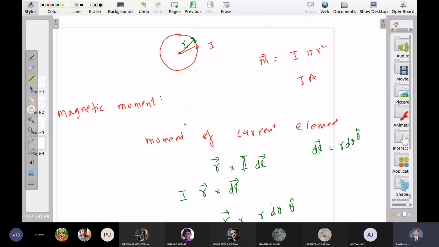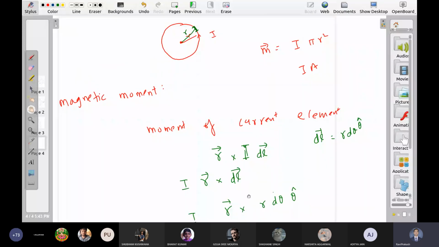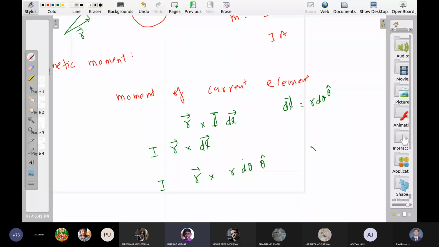r into r square. Sorry, something is not right here. This is vector r. Just give me a few seconds. There is a factor of 2, right? Why? r is constant here.